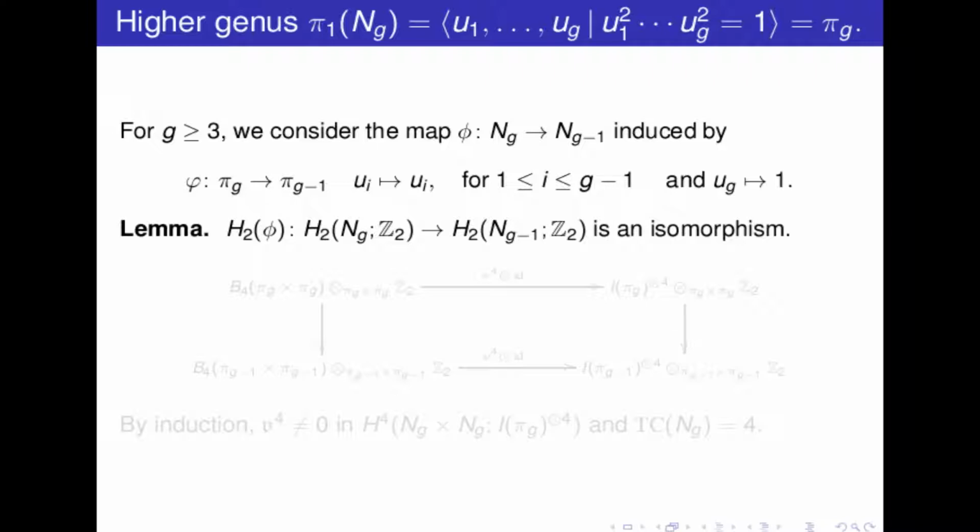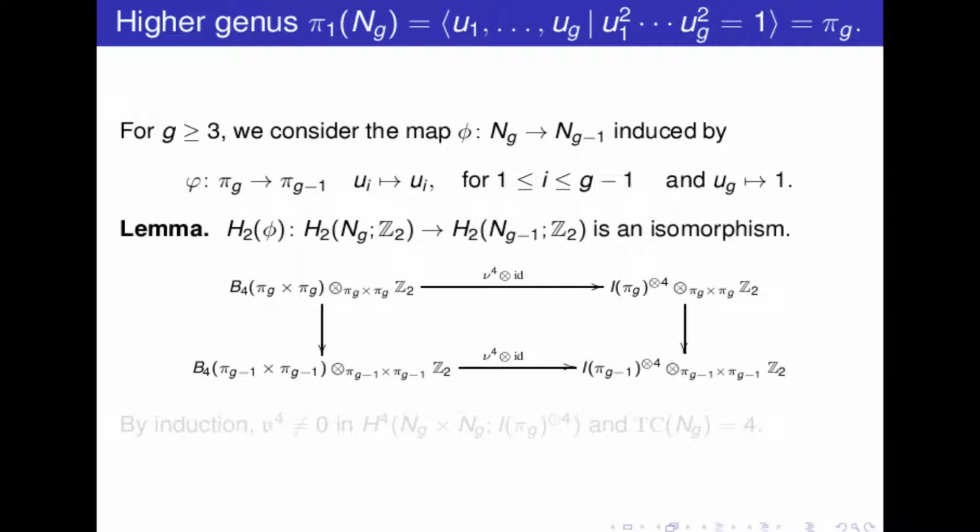So now this morphism also permits us to relate the obstruction for N_g, which is given, as we have seen before, by this cocycle, to the obstruction for N_{g-1}, which is given by this cocycle. Everything is induced by this morphism.